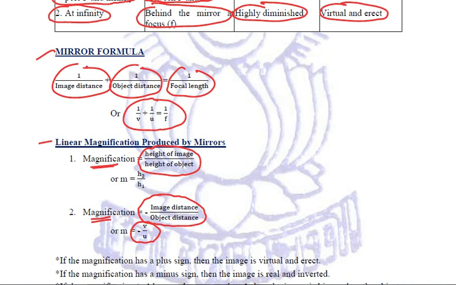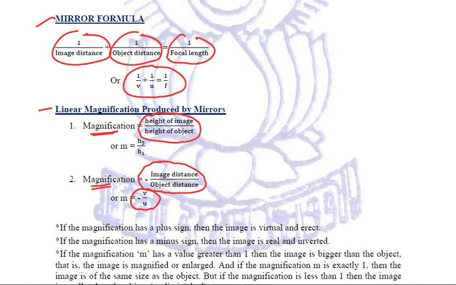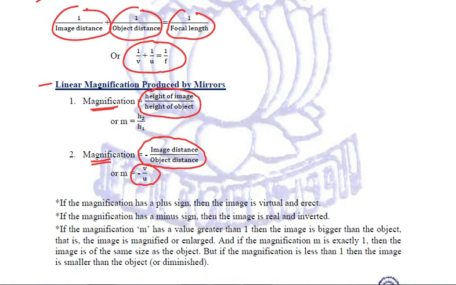Now, after the magnification and mirror formula, we need to relate the new Cartesian sign conventions. As per those conventions, there are two things we need to take care of. New Cartesian sign convention talks about distances. All the distances are measured from the pole. If they are in front, on the left hand side of the pole, they are taken to be negative, and if they are on the right hand side, that is behind the mirror, they are taken to be positive.